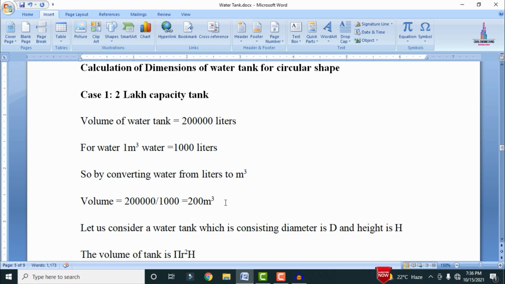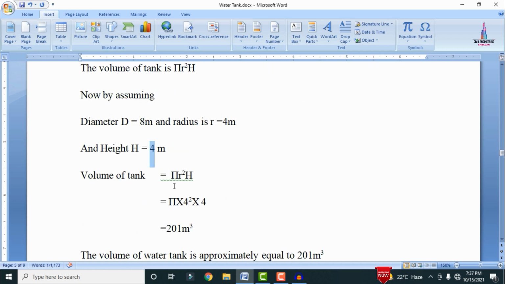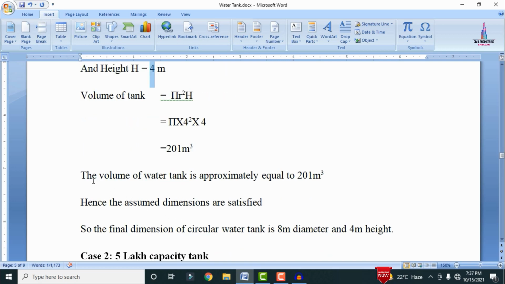Again, let us consider the water tank with a diameter d and height h. Taking the volume formula as pi r square h, with diameter equal to 8 meter, radius equal to 4 meter and height equal to 4 meter, the volume of the water tank will be pi r square into h. Pi into 4 square into 4 is approximately equal to 201 meter cube. So the volume of the water tank is approximately 201 meter cube. As per our requirement, it is greater than the 200 meter cube volume. Okay, so hence the assumed dimensions are satisfied as per the consideration.